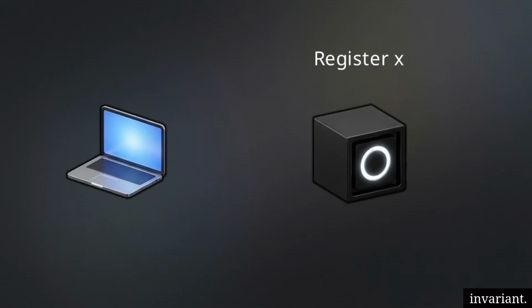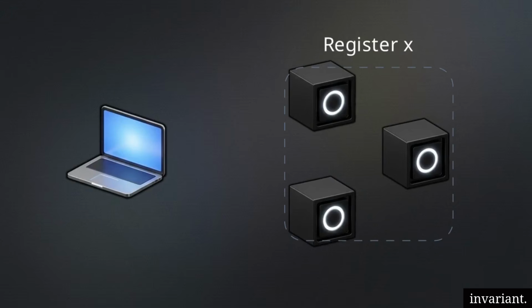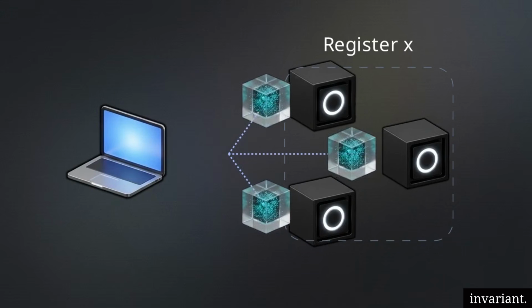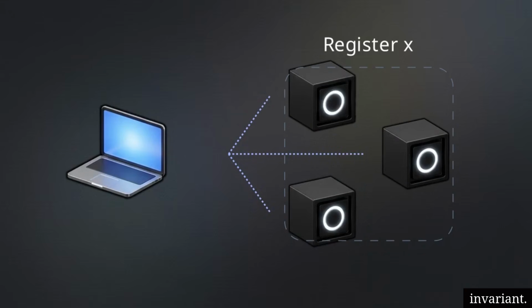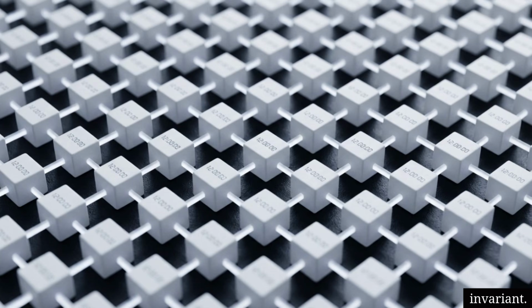From a client's perspective, the base unit of state is a single shared register. Let's call it register X. When an application issues a read or write signal, it expects to act against that single definitive location. Spreading register X across a distributed architecture means every operation now has to update multiple isolated copies. Guaranteeing those updates happen atomically across every node at the exact same time requires a continuous, system-wide consensus.